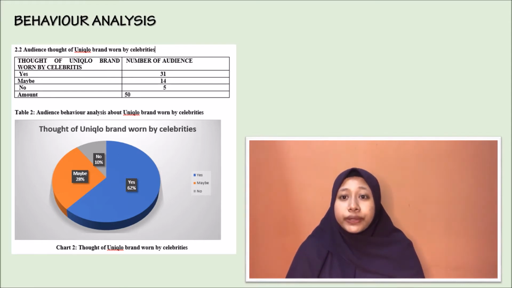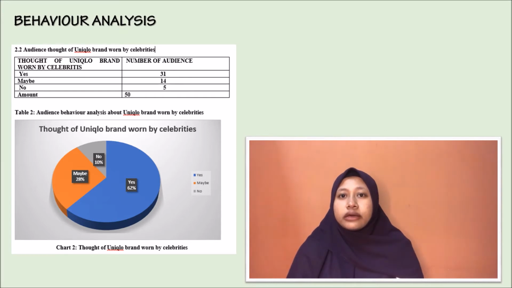Uniqlo is one of the worldwide clothing brands, and some celebrities and international athletes in this world have big collaborations with them, such as Billie Eilish and Razak.